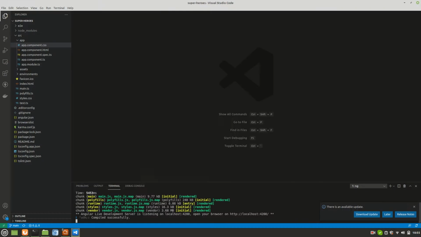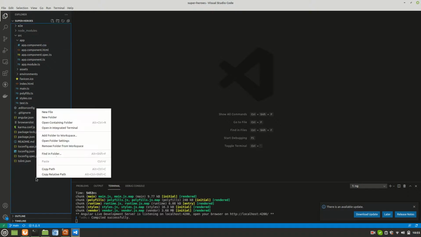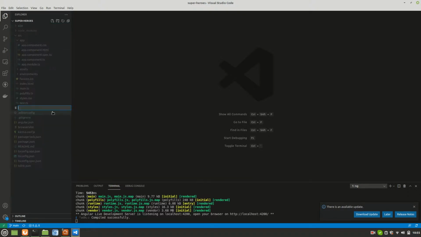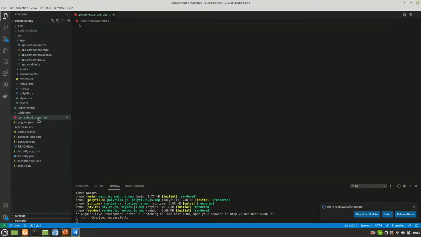Let's go back to the code. As I said, these are just system generated files. The Angular CLI will automatically update these files. I don't know its implementation, so I'll just ignore these files. For that, I'll create a new file here, and the file name will be .sonarcloud.properties. I'm creating this file at the root level.